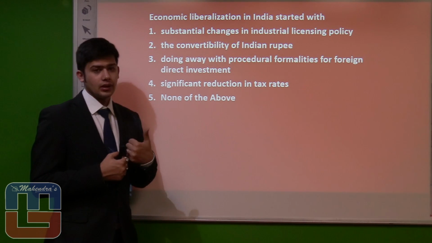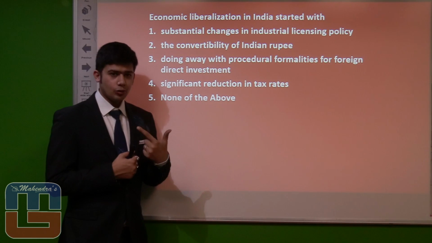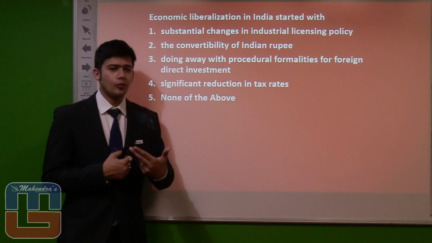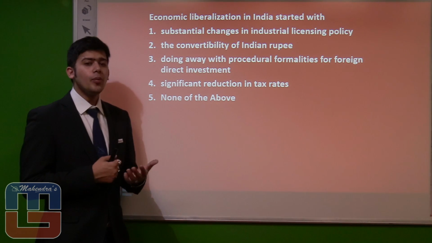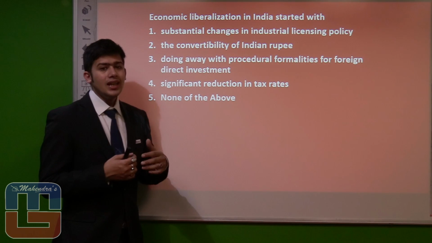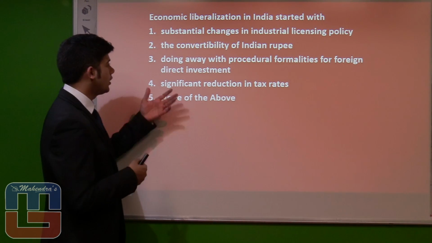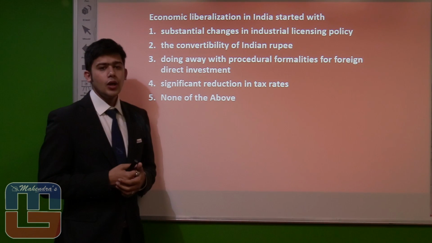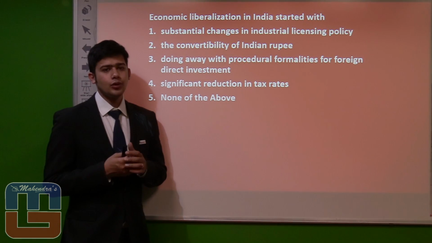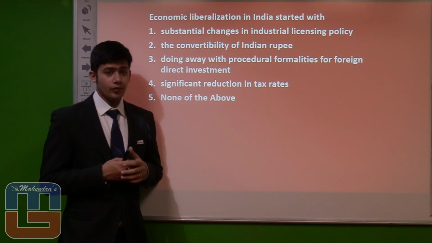Now, the first one, substantial changes in industrial licensing policy, that could be an answer. Number 2, the convertibility of rupee, well, that happened later, so that would not be an option. Number 3, doing away with procedural formalities for foreign direct investments. And number 4, significant reduction in tax rates. Well, the best answer would be option 3, doing away with the procedural formalities for foreign direct investment. That led to the entire scenario. That would be the best possible answer of this question.